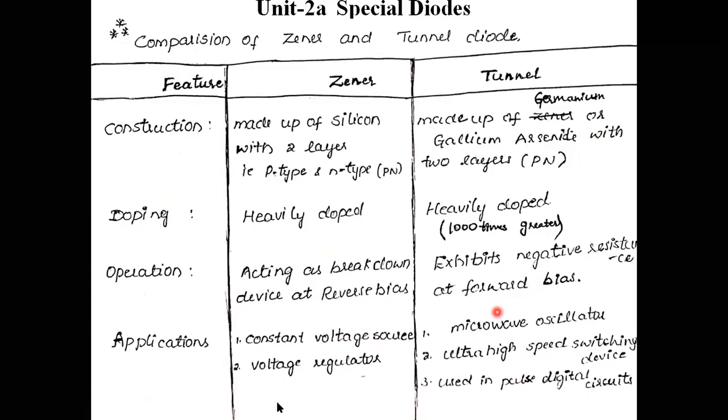Tunnel diode applications are constant voltage source, constant voltage regulator, and voltage clipper. We have seen the clipper, and we will see that also. Voltage regulator, voltage clipper, it acts as a voltage clipper also. It can be used in meter protection circuits, and as a reference element. Other applications are microwave oscillator, and ultra high speed switching device used in pulse and digital circuits also. These are the applications for tunnel diode.